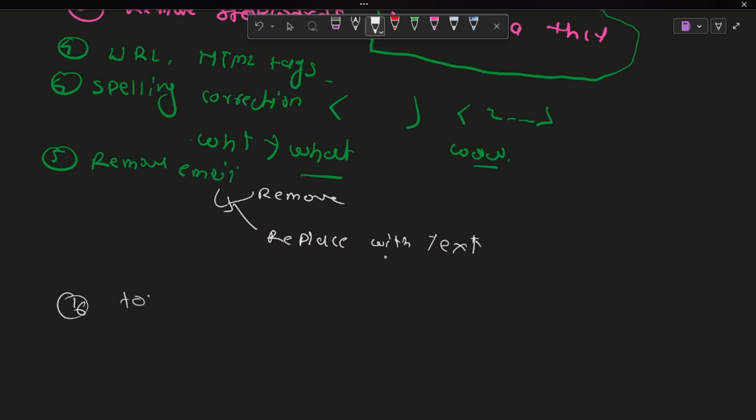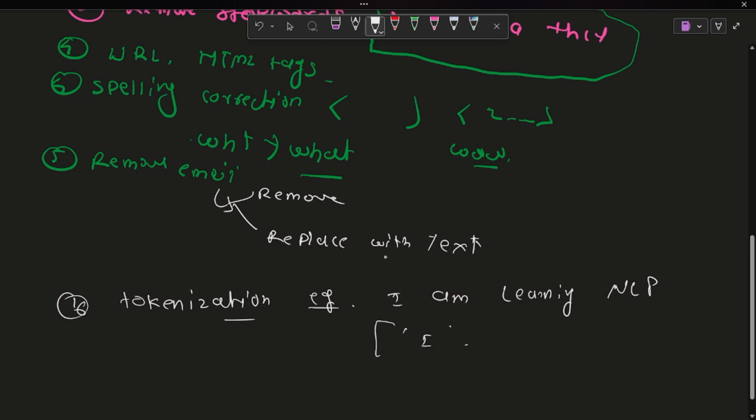And after that we perform tokenization. The sixth one is tokenization. For example, we have the sentence "I am learning NLP", right? So we simply tokenize it: I, this is one, am, learning, and NLP.